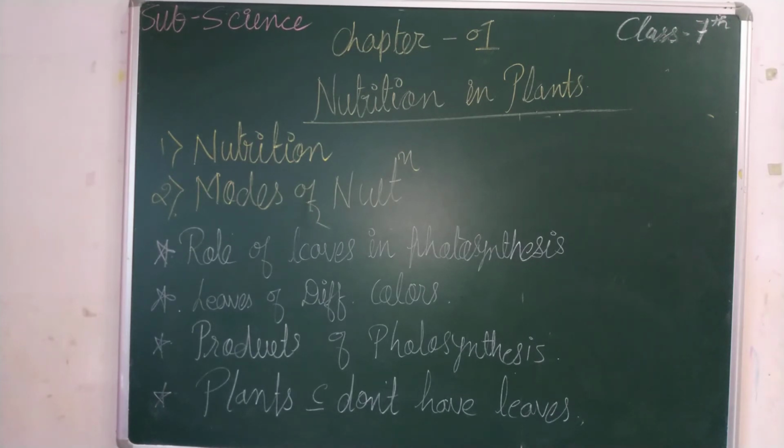Leaves of green plants prepare the food for the plants by using chlorophyll, carbon dioxide and water in the presence of sunlight. As I have told you, the process of photosynthesis is done with chlorophyll, carbon dioxide and water, but compulsory in the presence of what? Sunlight. Without the sunlight this process will not be done. Okay, after the process of photosynthesis is completed, some products are formed as the end product.